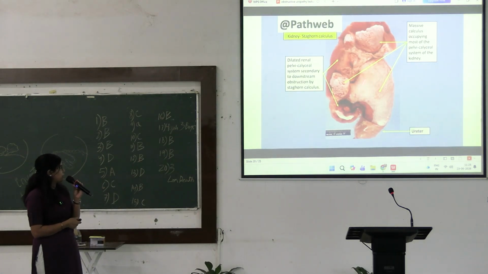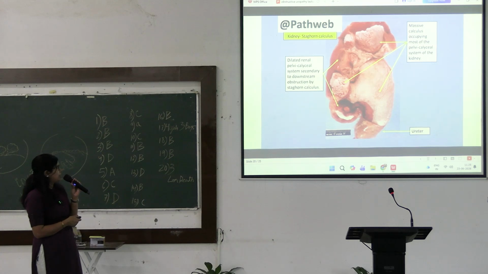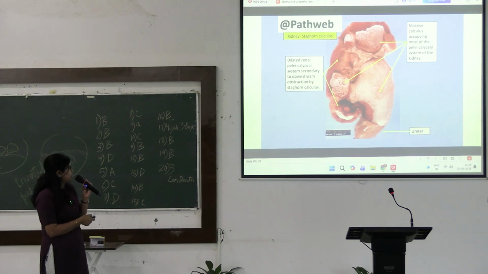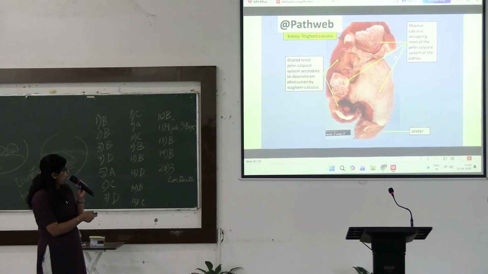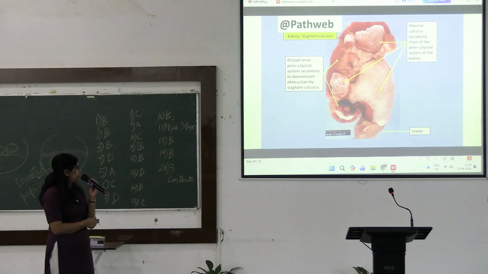So this is the picture of a staghorn calculus. Here we can see the dilated renal pelvic calyceal system, and this whole part is basically a stone. It is completely occupying the renal pelvis. Since the renal pelvis is completely occupied by this stone, there will be absolute obstruction in urine outflow, giving rise to atrophy of the renal cortex.